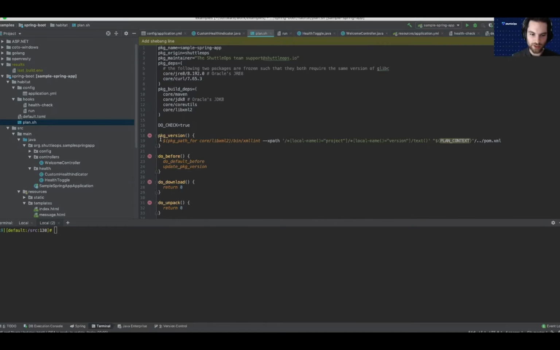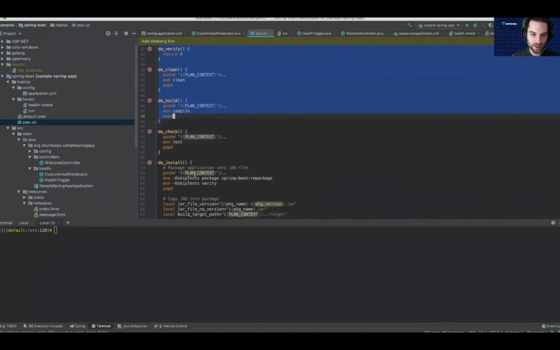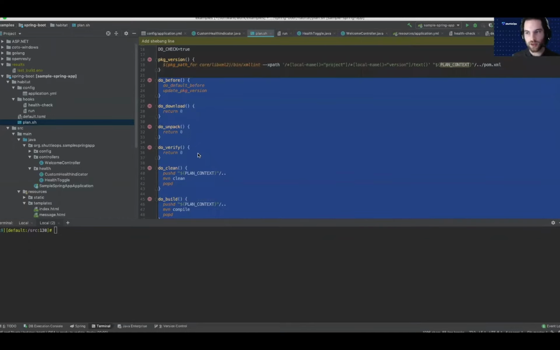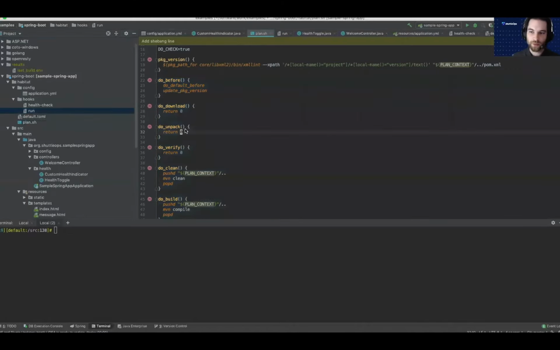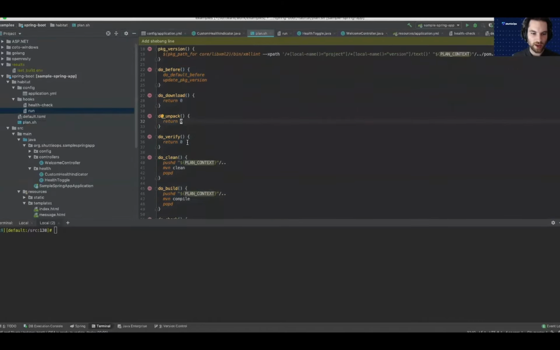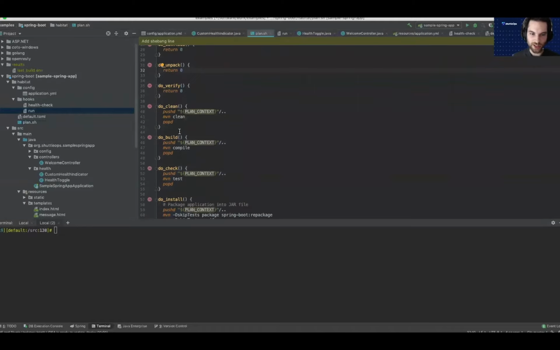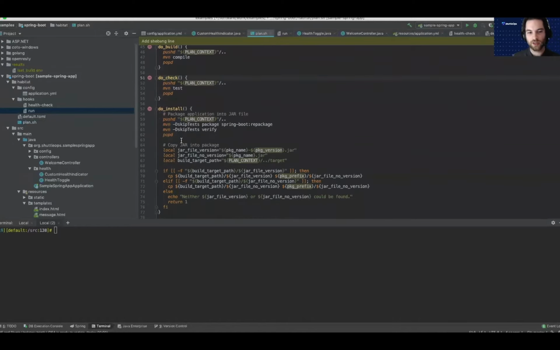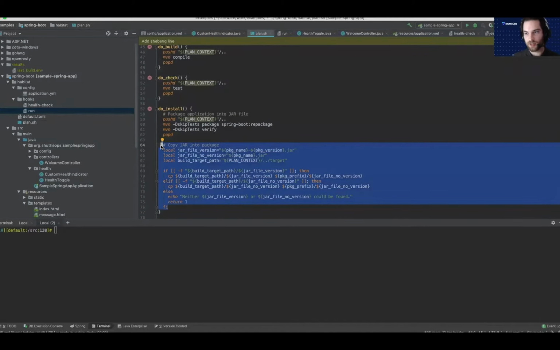This plan file makes use of the build phase callbacks to build and install a jar file that's going to be used by a run hook. And what it does here is it leverages the Maven phases such as clean, compile, and test in the build phase callbacks clean, build, and check. And most importantly, in do install, it creates a jar file and copies it into the package produced by this build.